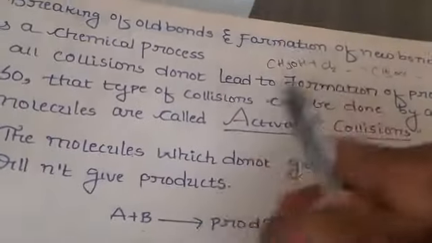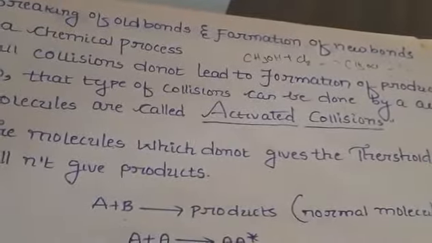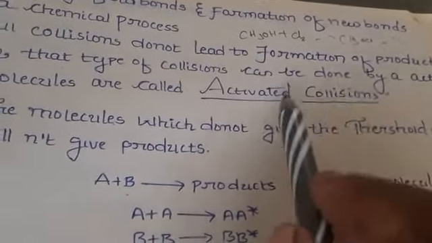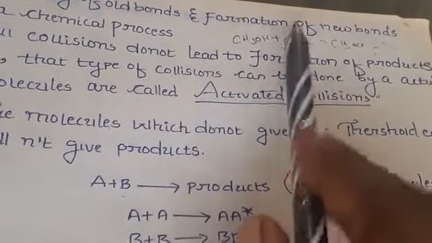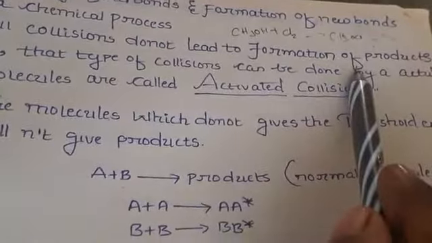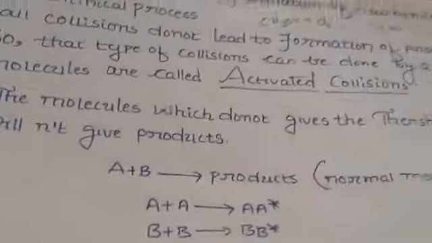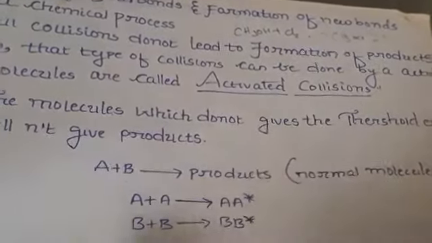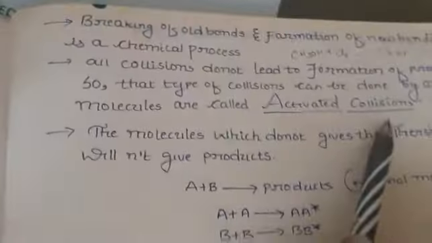And not all collisions will form products. Why? Because only collisions between actual reacting molecules are what we call activated collisions. When activated molecules collide, they are directly converted into products, but not all molecules will form products.